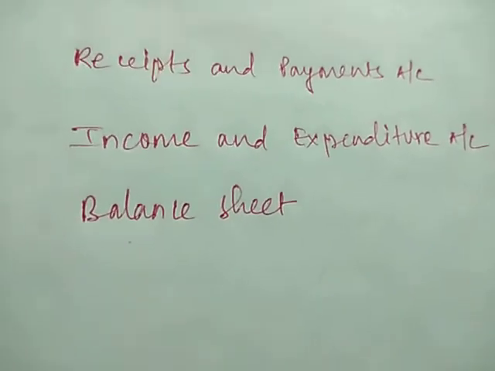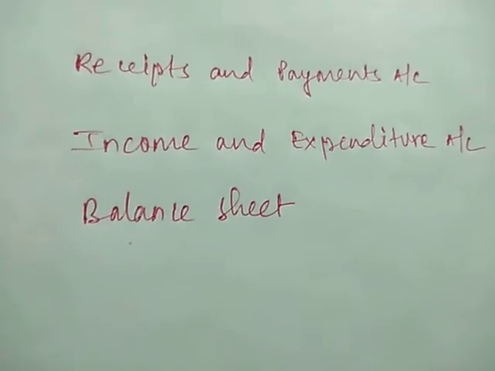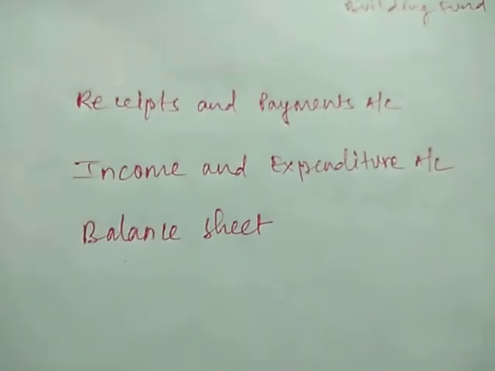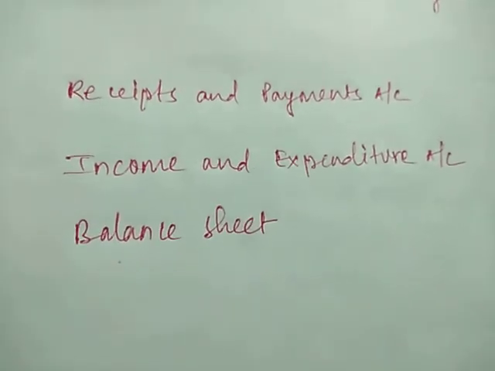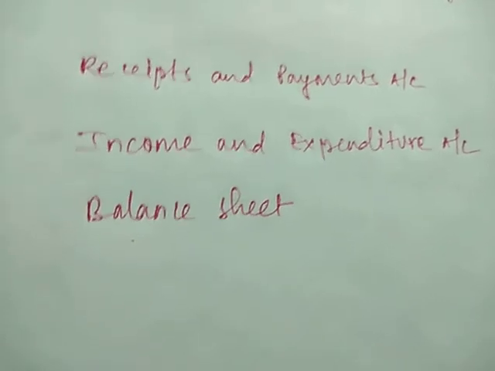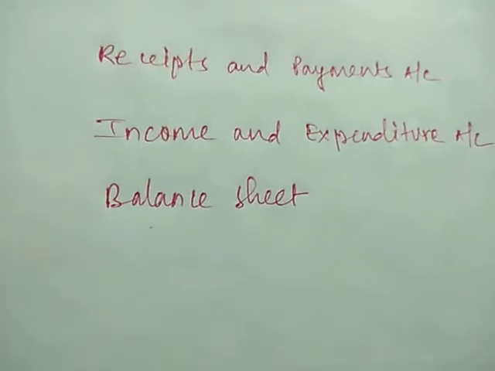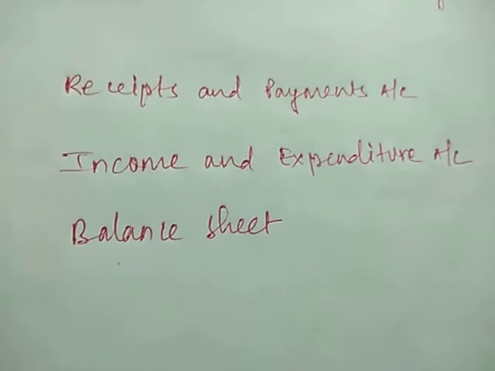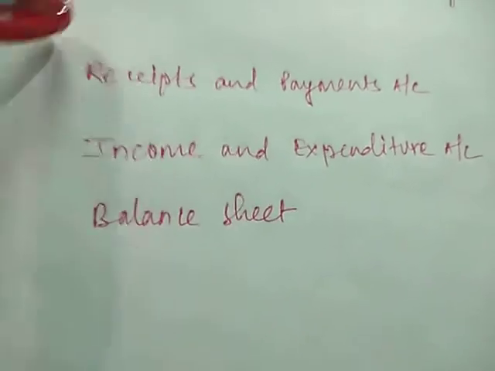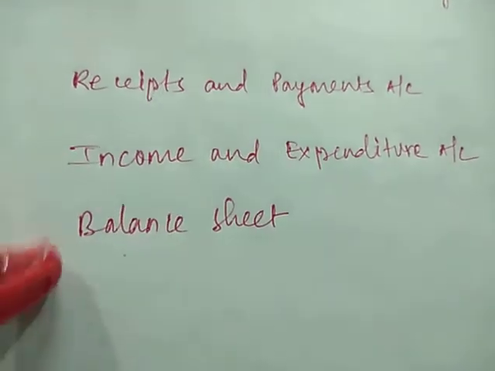These are charitable organizations, NGOs, non-government organizations, charitable schools, hospitals. So the organizations whose motive is not to earn profit, but rather to serve the society, are known as charitable or non-profit organizations. And we need to prepare the financial statements of this kind of organizations. The financial statements include mainly three things: receipts and payments account, income and expenditure account, and balance sheet.